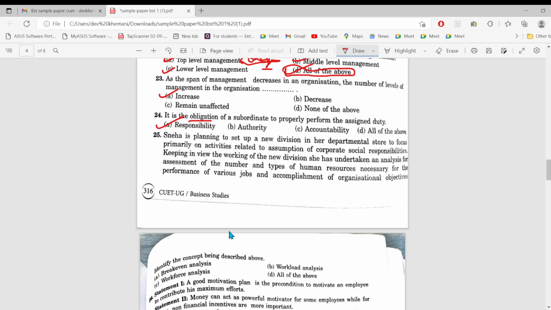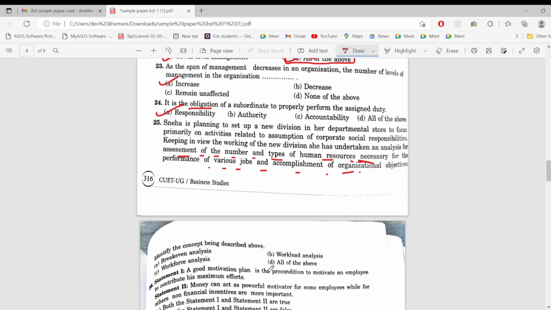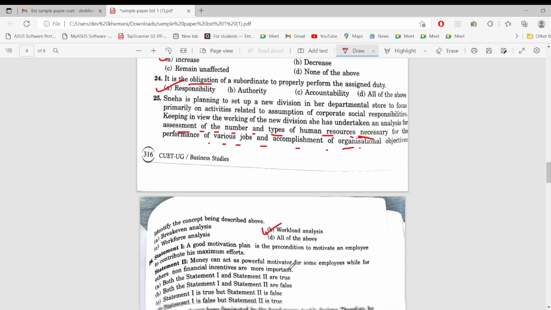No, break even, workforce, workload. So we can see from this line, assessment of number and types of human resources, this is basically workload analysis. So the answer would be 25 B, workload analysis.